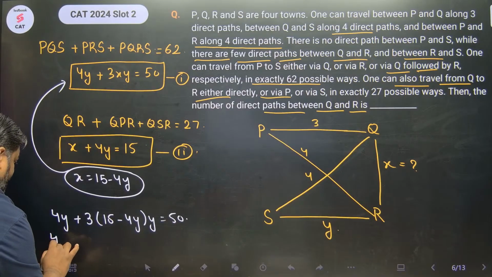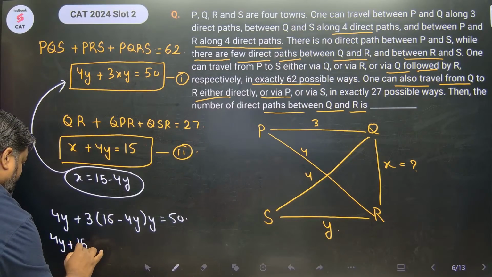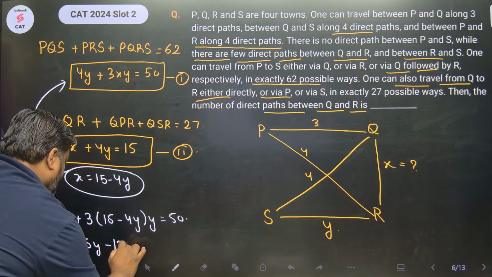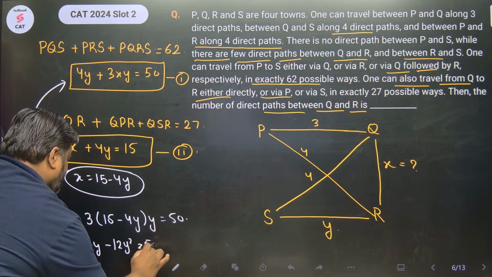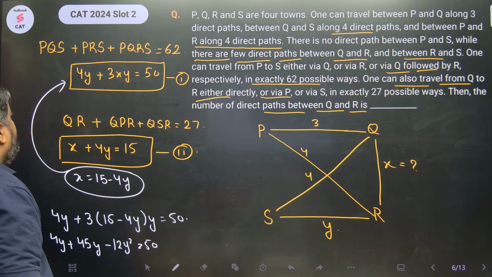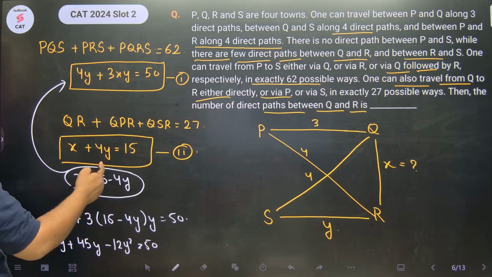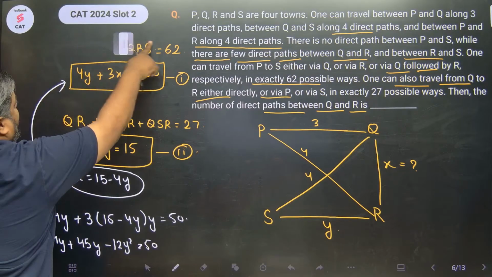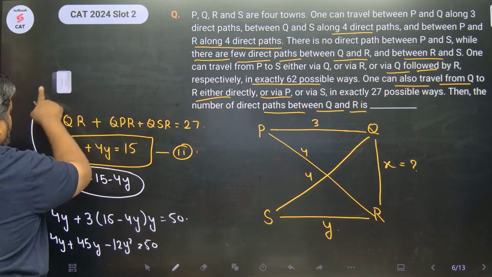Let's try and solve this. So this is 4Y plus 45Y minus 12Y square equals 50, right?